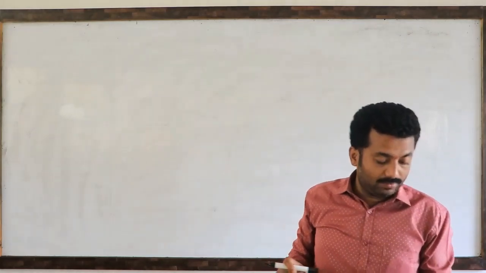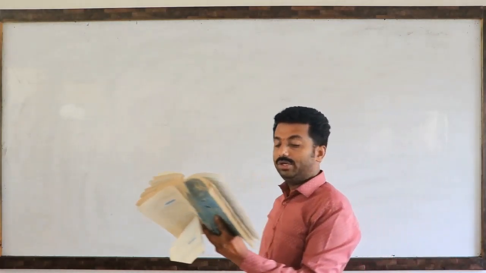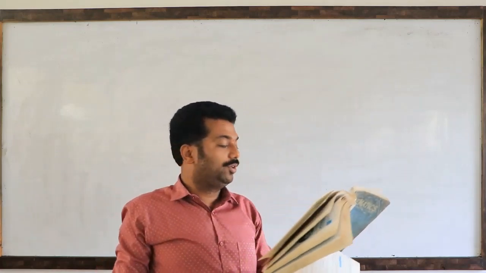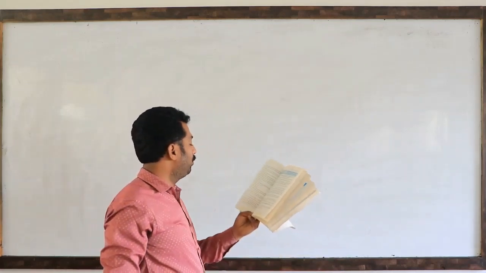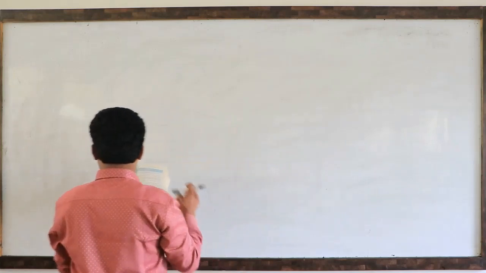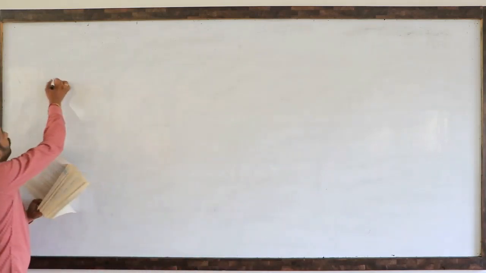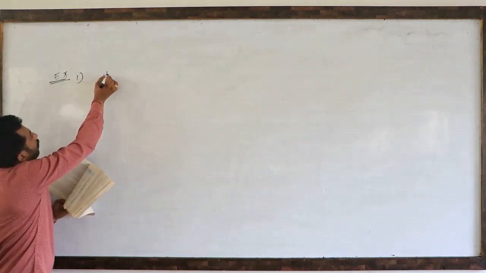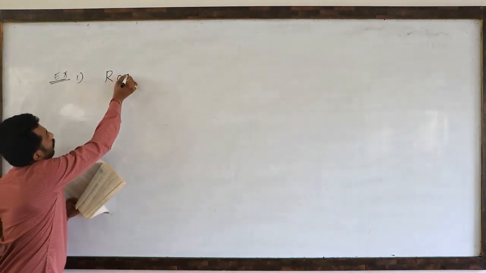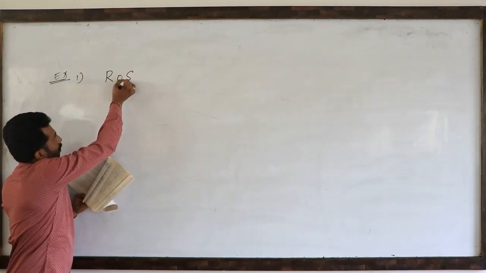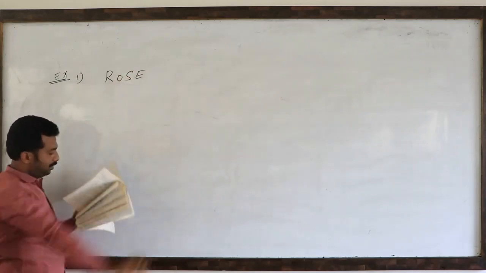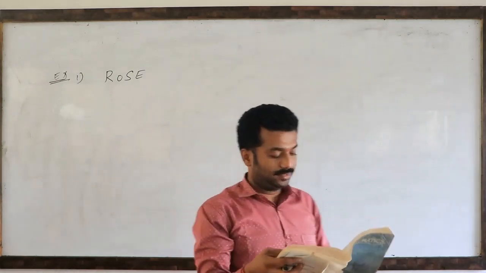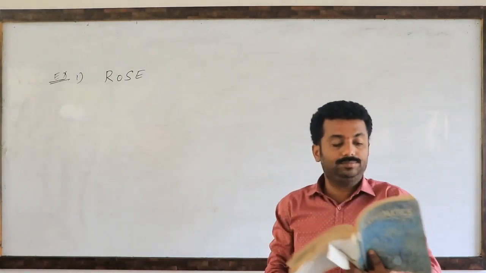Find the number of 4-letter words, with or without meaning, which can be formed out of the letters of the word ROSE. So ROSE means there are 4 letters. What are they asking?